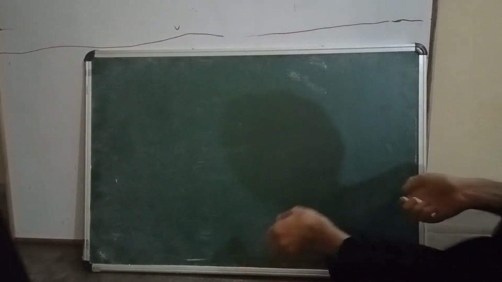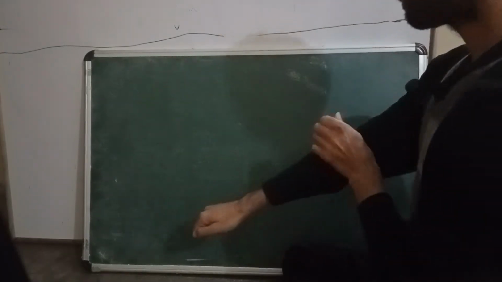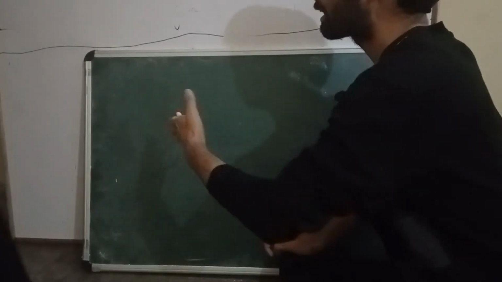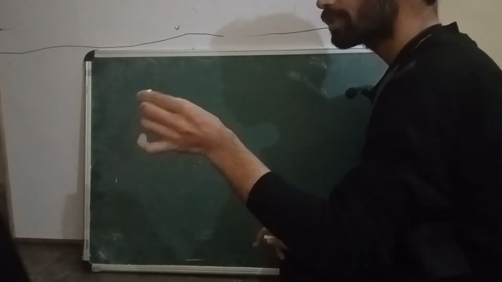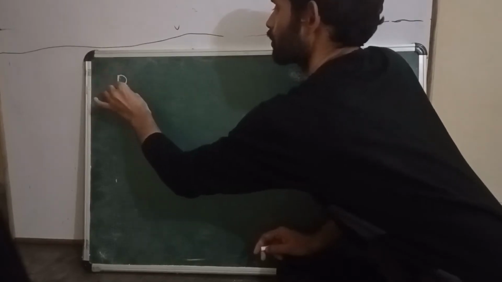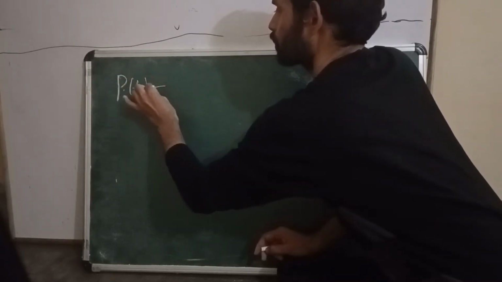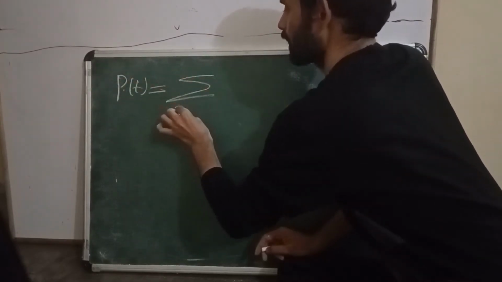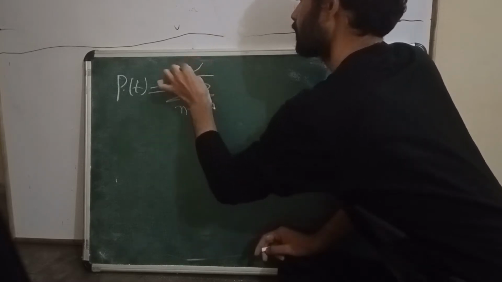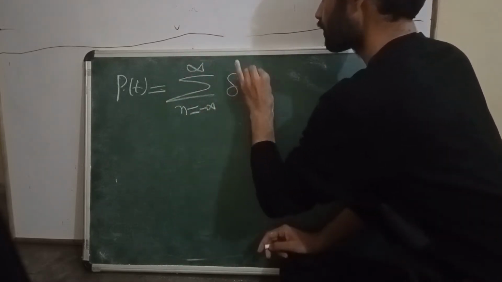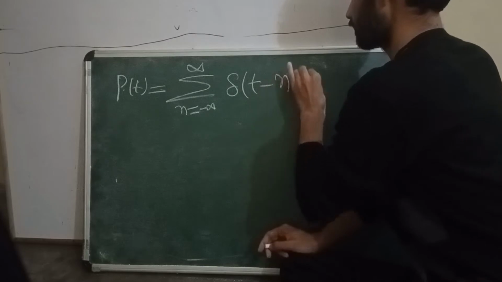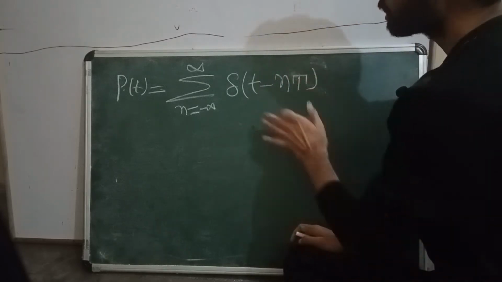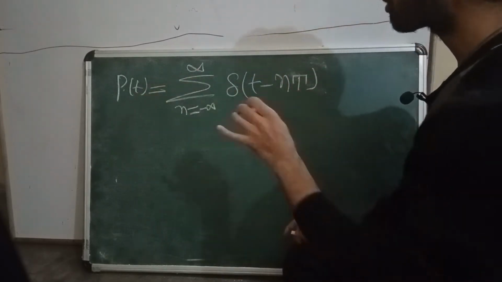Now see what P of f is. We cannot directly take the Fourier transform of an impulse train. First of all we have to take the Fourier series, because it is a periodic signal. So p of t is the summation from n equals minus infinity to plus infinity of delta of t minus nTs. Yes, this is a periodic signal. Yes or no? Periodic signal.